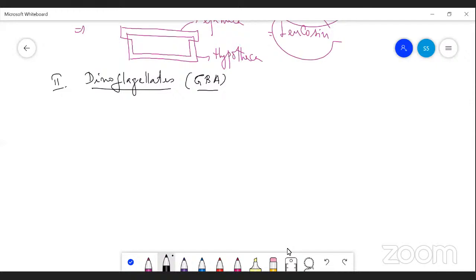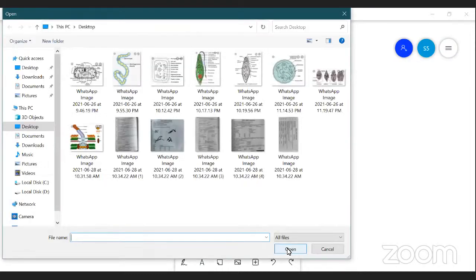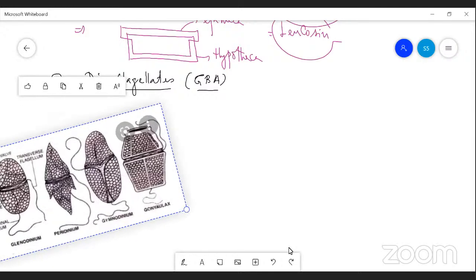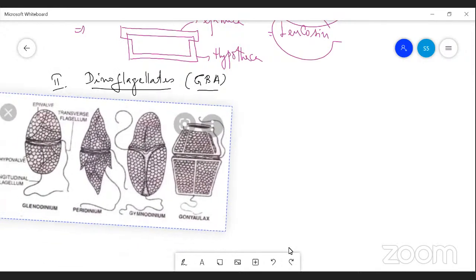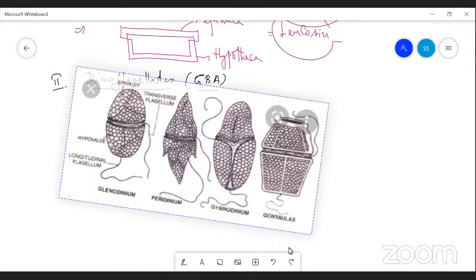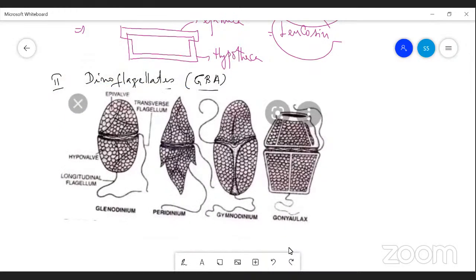These flagella are called heterokont flagella. Let us see the diagram. Yes, it is a dinoflagellate. Each cell has two grooves.